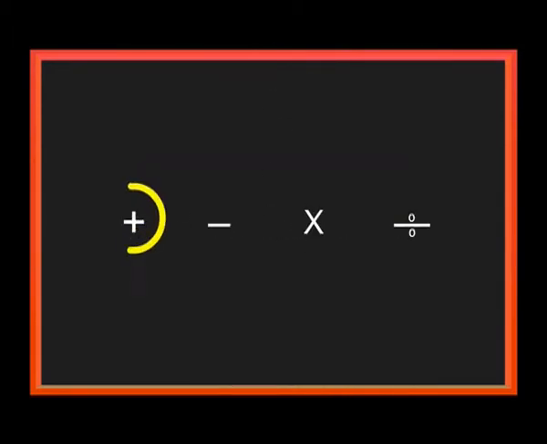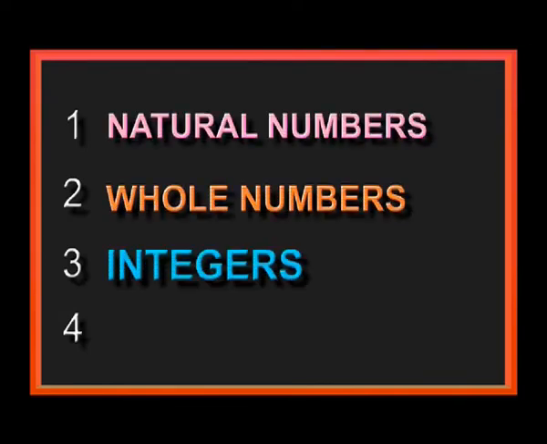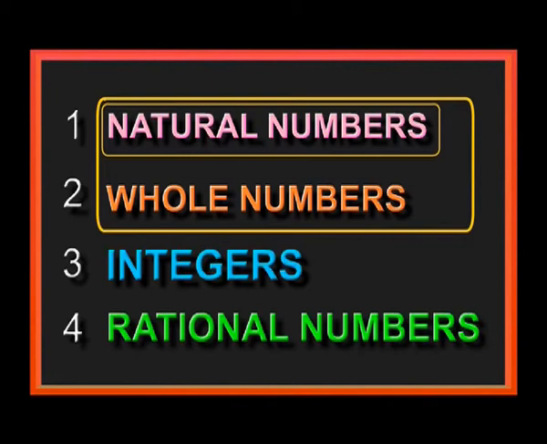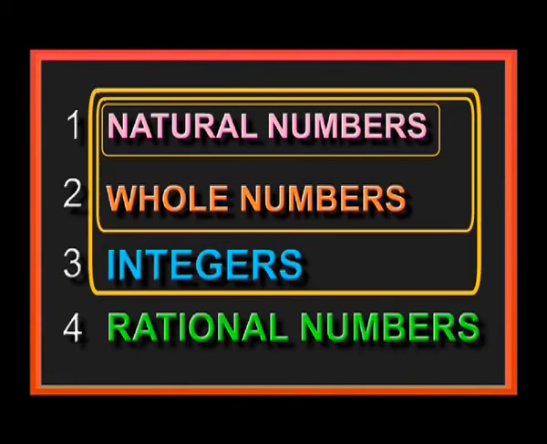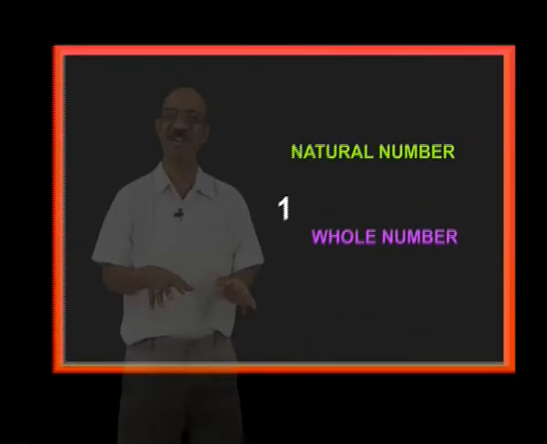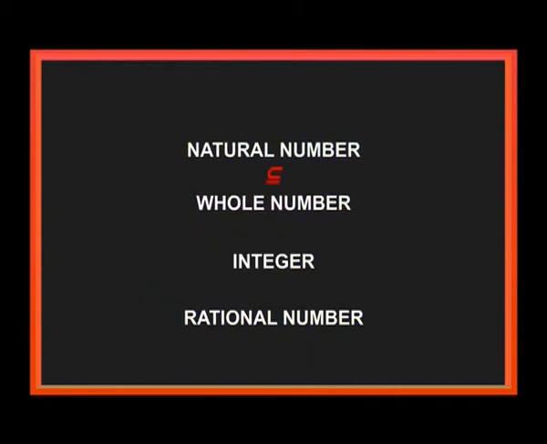But everybody is thinking that plus is over, minus is over, multiplication is over, division is over. Then we have introduced four types of numbers in the real numbers: natural numbers, whole numbers, integers and rational numbers. It means natural numbers are a subset of whole numbers, which are a subset of integers, which are a subset of rational numbers. I will tell you one example. 1 is a natural number, a whole number, an integer, and a rational number.